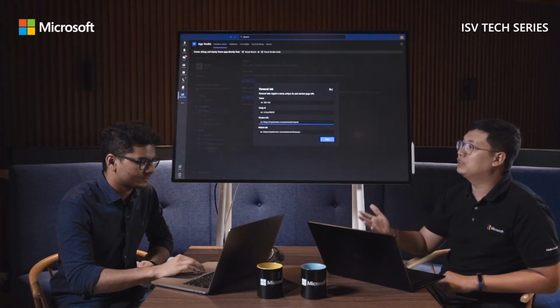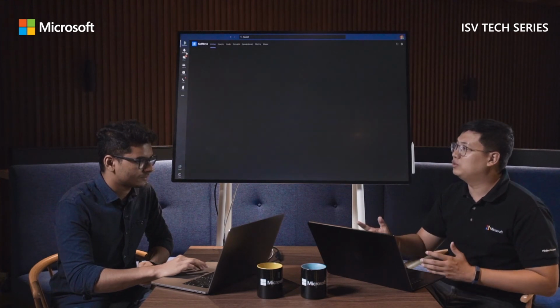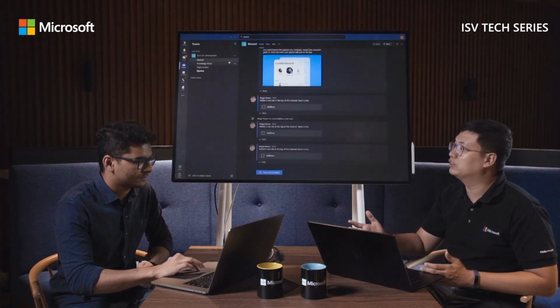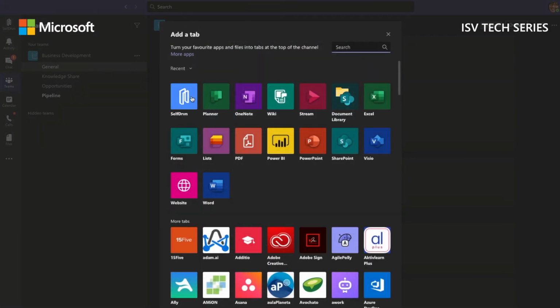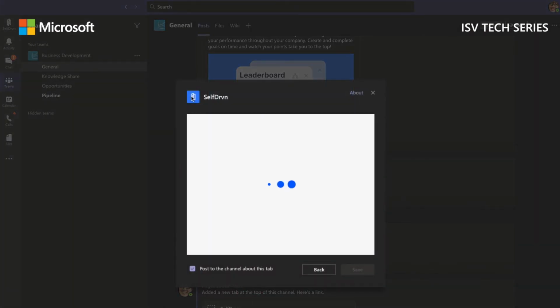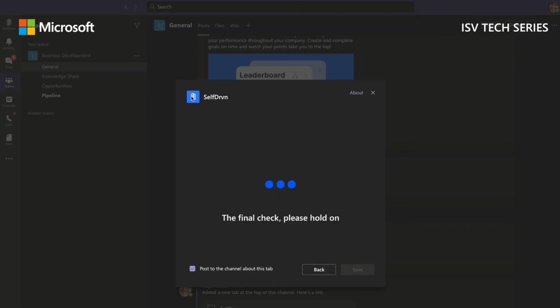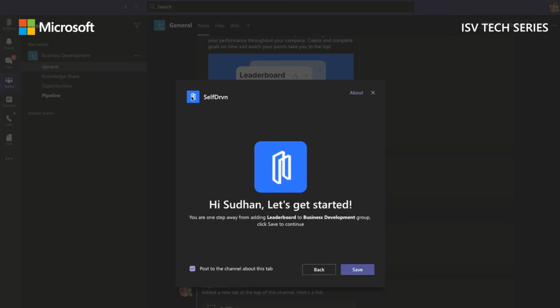So we have seen personal tabs, we have seen chatbots. I understood Self-Driven also integrates into team channels as well. Could you share with us what you do over there? Yes, so in Self-Driven, we also have the capability to add a leaderboard to your channel or your personal groups or within your team. So it's a fun way to compete with your team. When you add a tab to a channel, this is the configuration page that pops up.